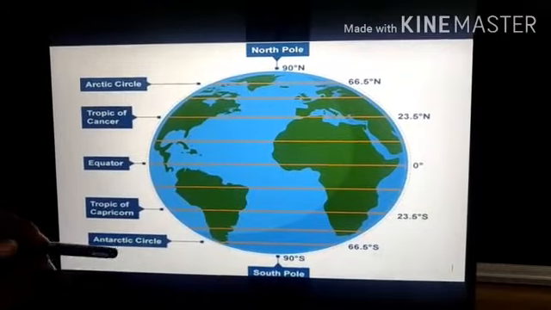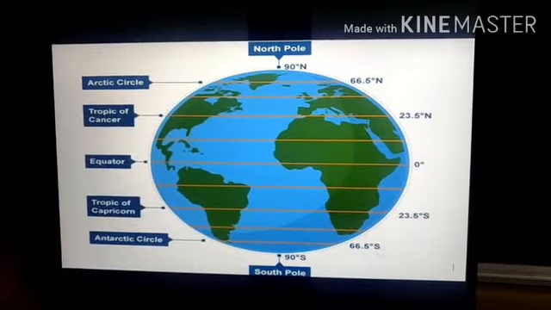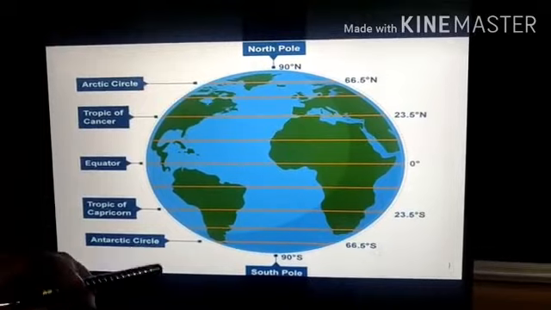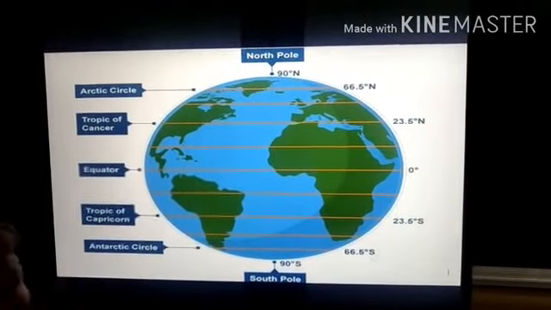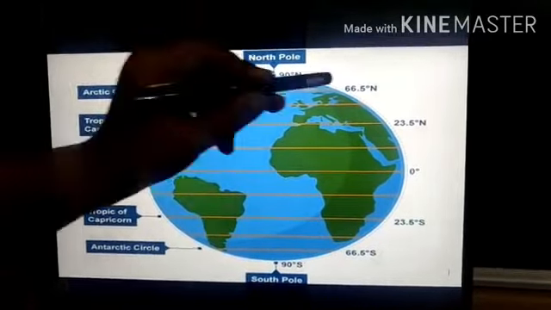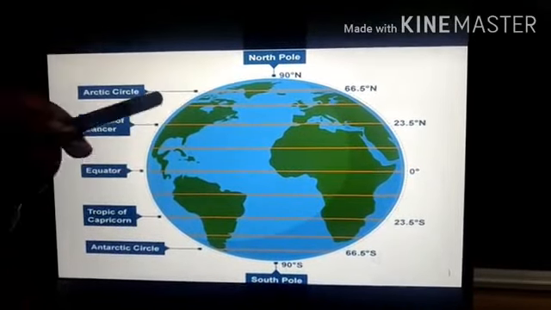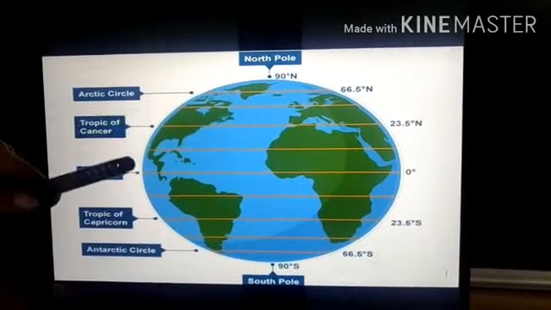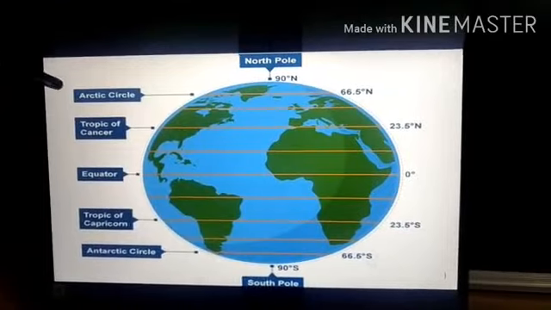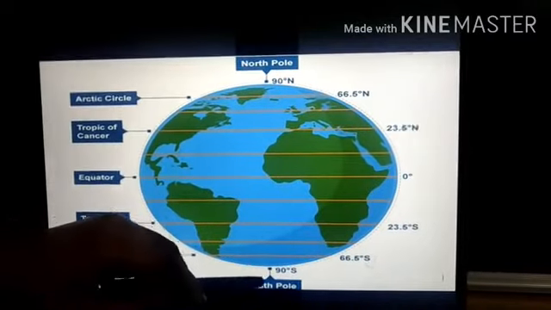Now to remember Antarctic Circle, you have to remember the world's white continent, the world's frozen continent, which is nothing but Antarctica. So the 66.5 degrees south latitude is named after a continent called Antarctica. Now coming to the 66.5 degrees north latitude, Arctic Circle, we have the world's smallest ocean, which is the Arctic Ocean. So if you remember Arctic Ocean, we can remember our Arctic Circle also. And the last 2 important latitudes are the 90 degrees north pole and 90 degrees south pole.